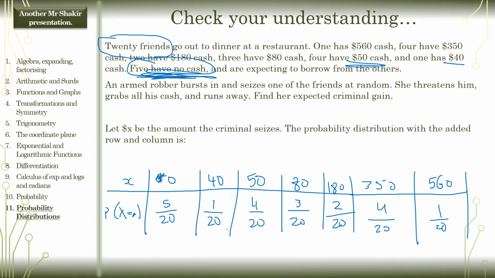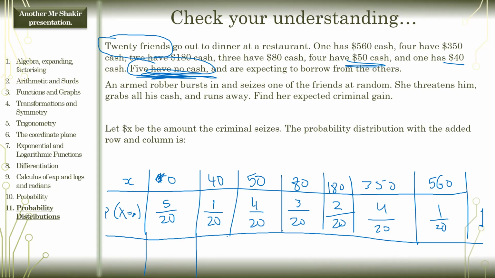Okay, now we do have to add these together. 5 and 1 is 6, and 4 is 10, 13, 15, 19, and 20. So when we add these up, we get 20 out of 20, which is 1. So I know I did not make a mistake. Any questions? No.